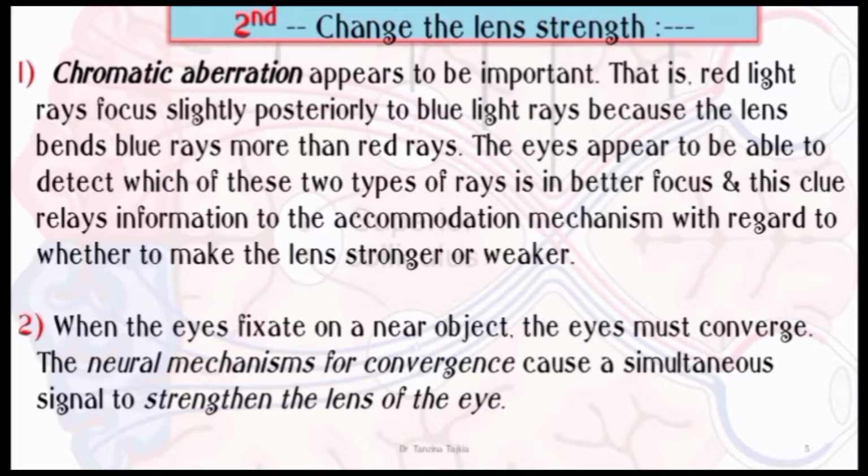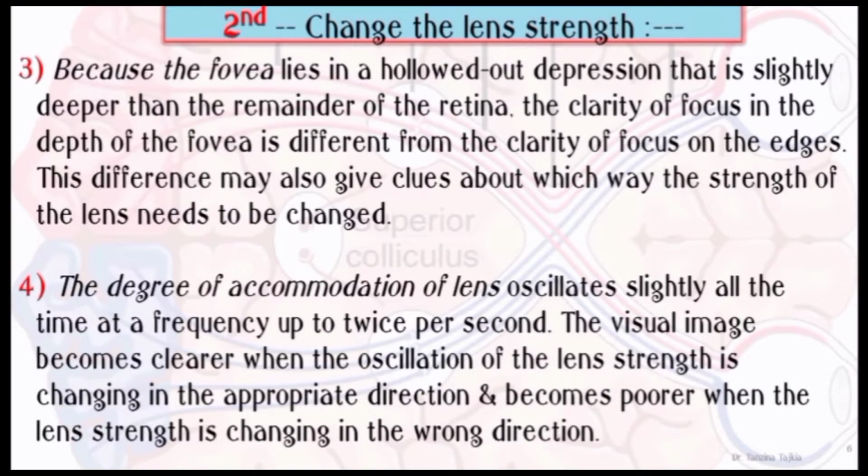Secondly, when the eyes fixate on a near object, the eyes must converge. The neural mechanism for convergence causes a simultaneous signal to strengthen the lens of the eye. Thirdly, the fovea lies in a hollowed out depression that is slightly deeper than the remainder of the retina. So the clarity of focus in the depth of the fovea is different from the clarity of focus on the edges. This difference may also give a clue about which way the strength of the lens needs to be changed.